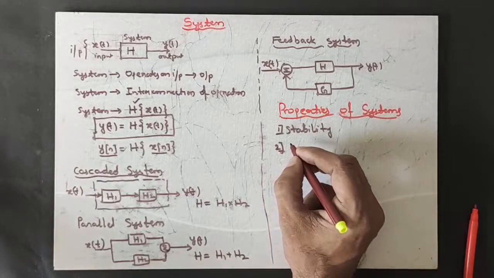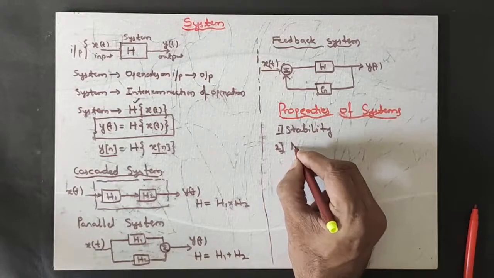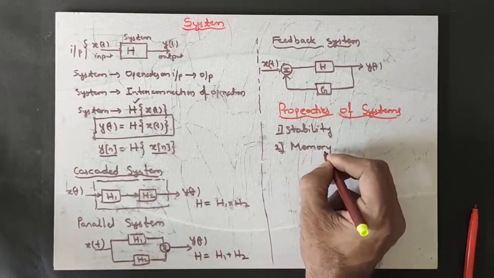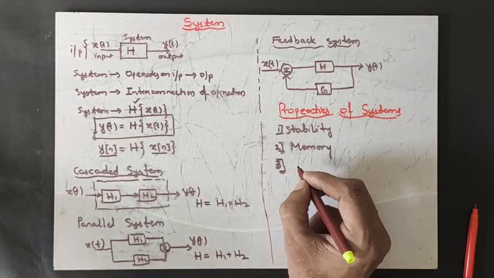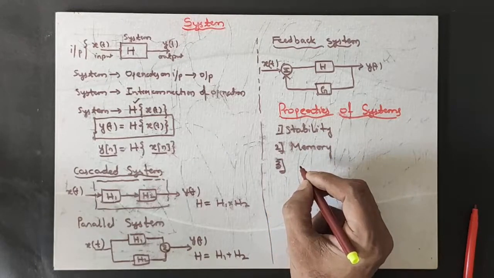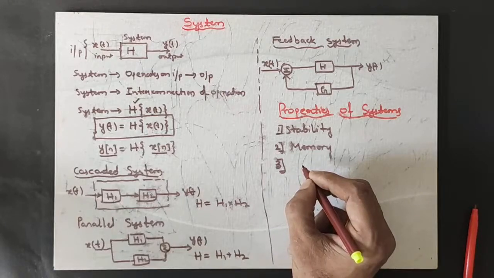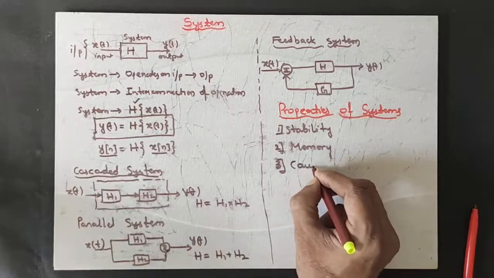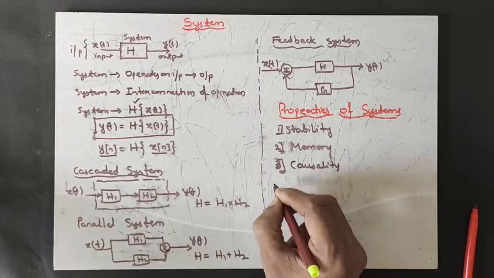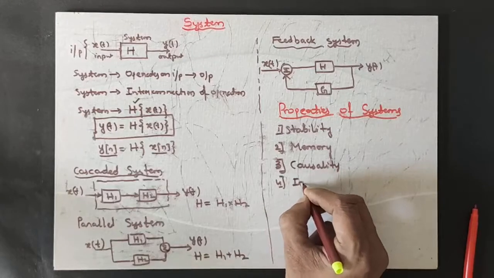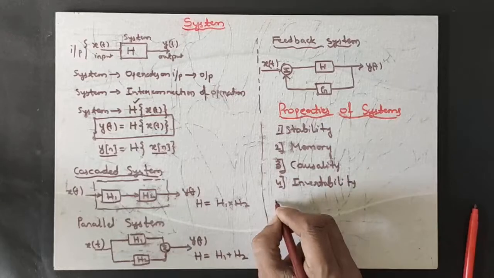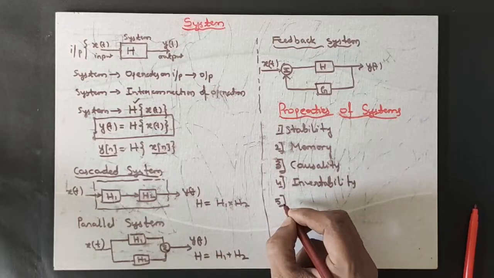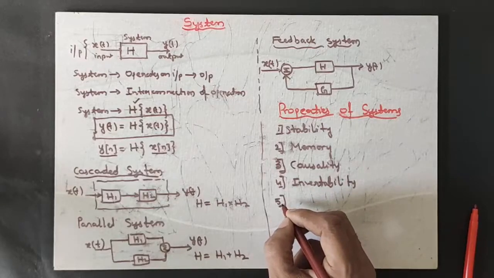The next property we are discussing is memory system. The third property will be regarding causality. The fourth property is invertibility. Fifth is linearity.